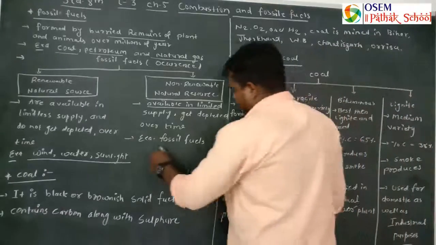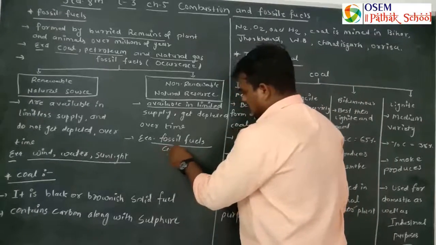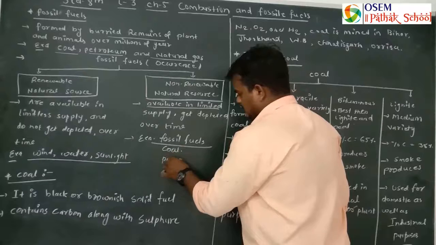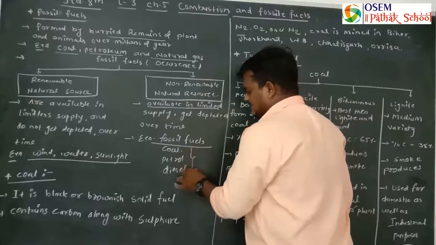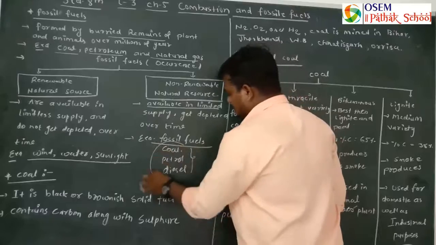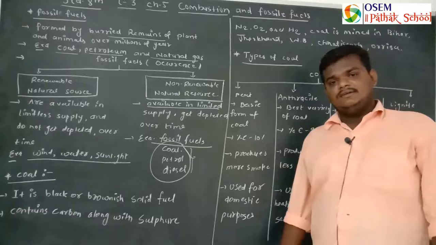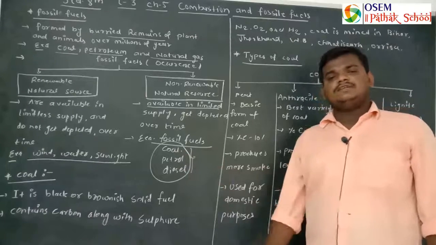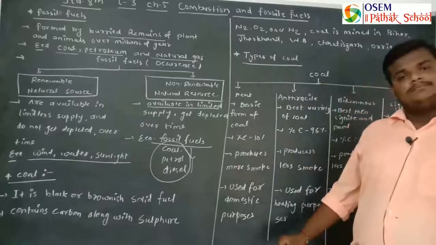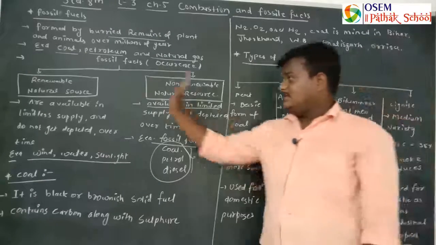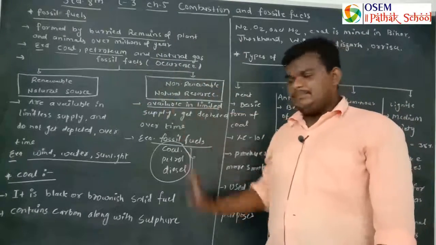Examples of fossil fuels are coal, petrol, and diesel. Fossil fuels are generated over a long period of time, and if you continuously use them, they can be depleted over a certain time period. So these are the fossil fuels. What are fossil fuels? We have completed that here.